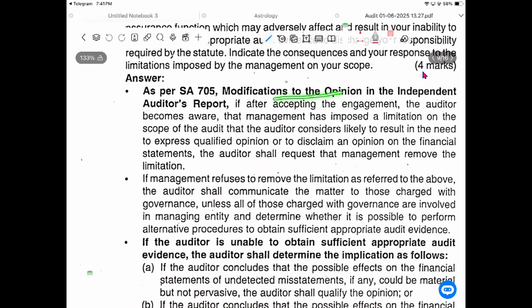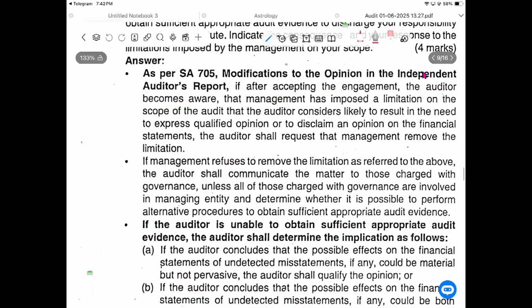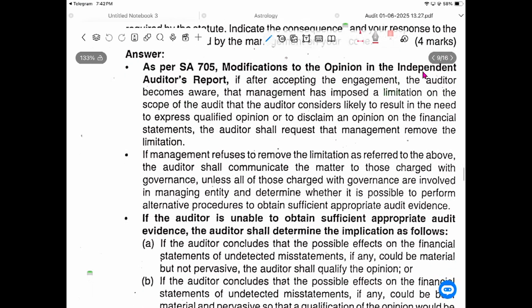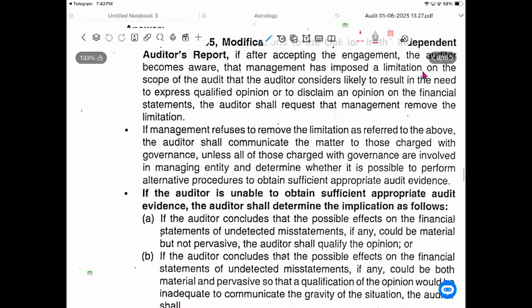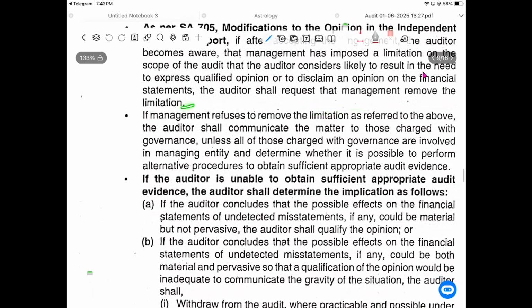SA 705, modification to the opinion in the independent auditor's report. If after accepting the engagement, the auditor becomes aware that management is imposing a limitation on the scope of the audit that the auditor considers likely to result in the need to express a qualified opinion or to disclaim an opinion on the financial statements, the auditor shall require the management to remove the limitation.